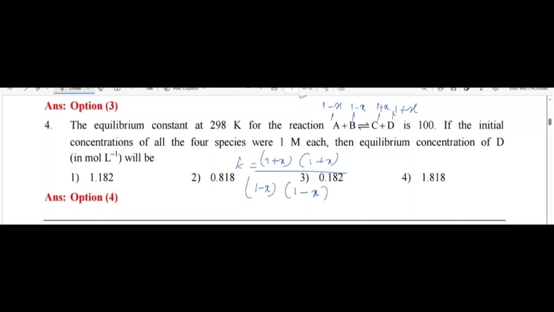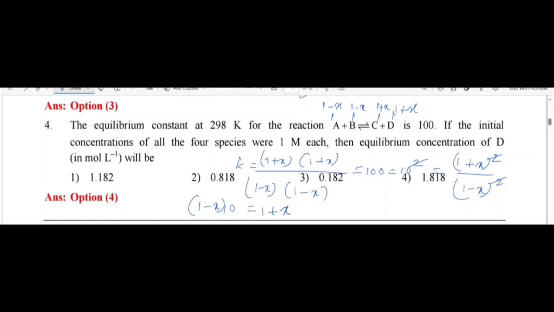This equilibrium constant is given as 100. 100 means 10 square. So (1 plus x) into (1 plus x), this is (1 plus x) square, divided by (1 minus x) square. Square gets cancelled. Therefore (1 minus x) into 10 is equal to 1 plus x.